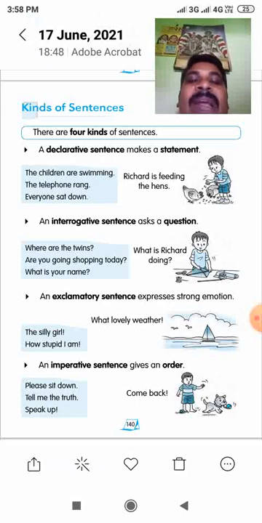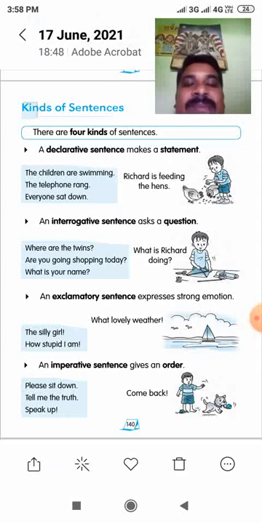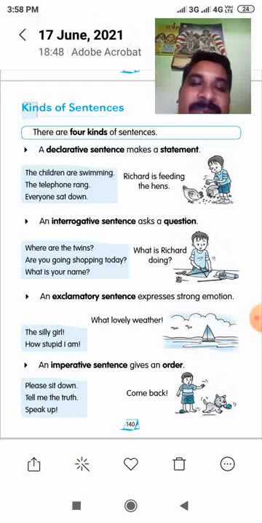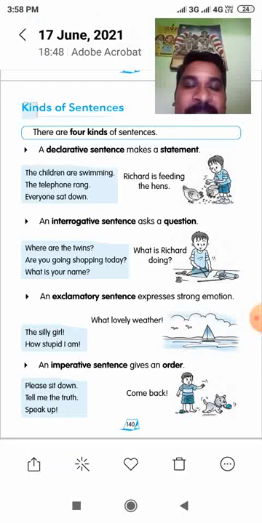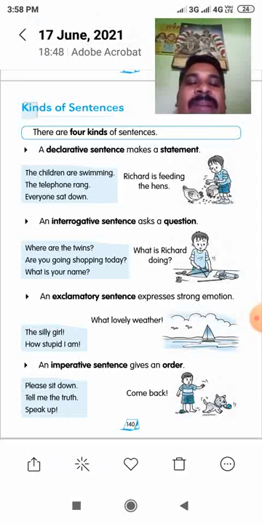Now we are going to see the 4 kinds of sentences. First one, declarative sentence, or statement sentence, or assertive sentence. These are similar names. Some schools taught you declarative sentence, some schools taught you statement, some schools assertive. So these 3 names are similar names: declarative sentence, statement sentence, and assertive sentence. Okay, now I'm going to explain this kind of sentence.